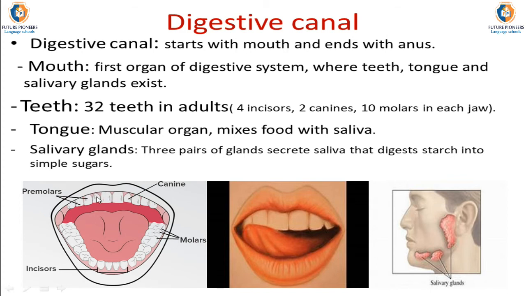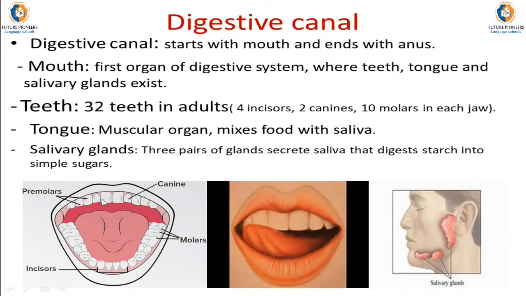In adults, the number of teeth are 32, which are divided into 3 or 4 categories. These categories are 4 incisors, 2 canines, and 10 molars in each jaw. And the tongue is a muscular organ, and it is used for turning the food with saliva, and it is used also for tasting the food. Salivary glands are three pairs of glands which secrete saliva that digests starch into simple sugar. Saliva also helps in the process of swallowing of food.